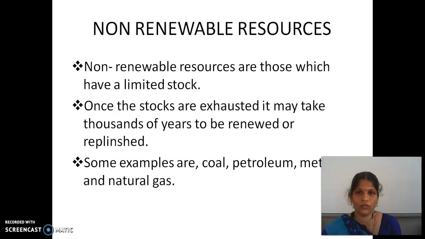Natural resources are categorized in two ways: according to their origin, into biotic and abiotic resources, and according to their exhaustibility, into renewable and non-renewable resources.